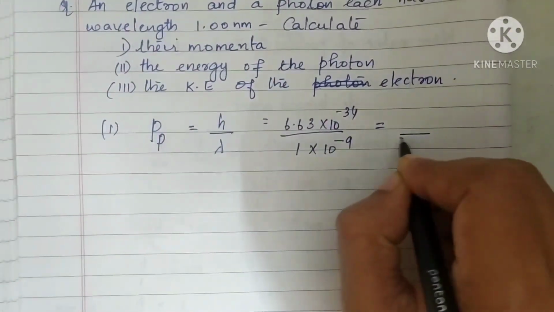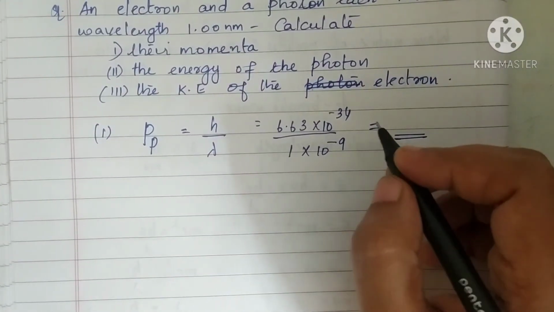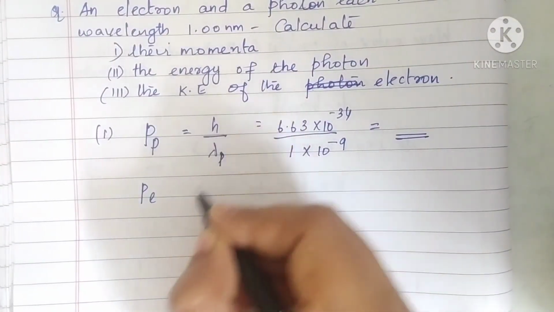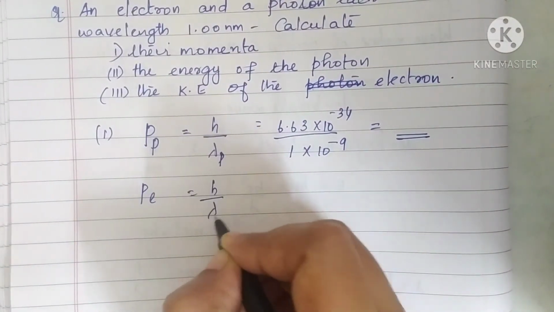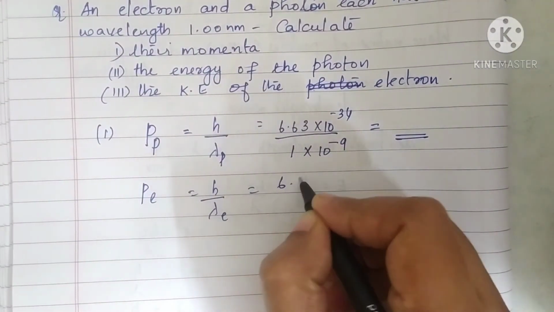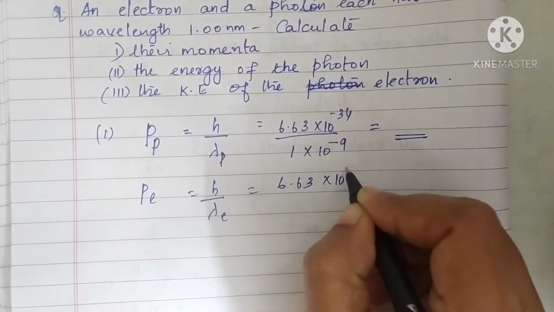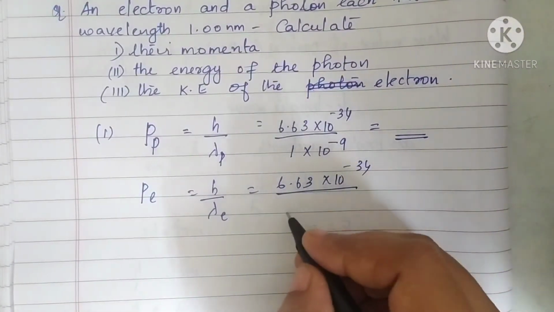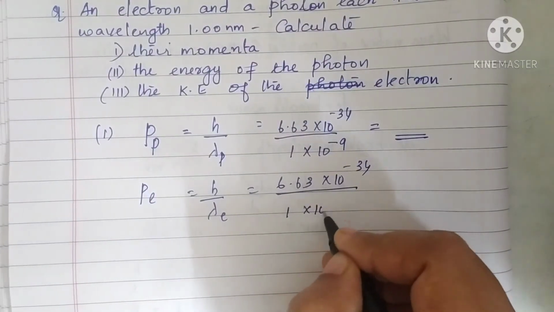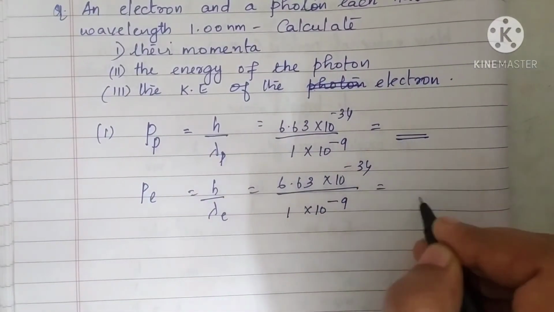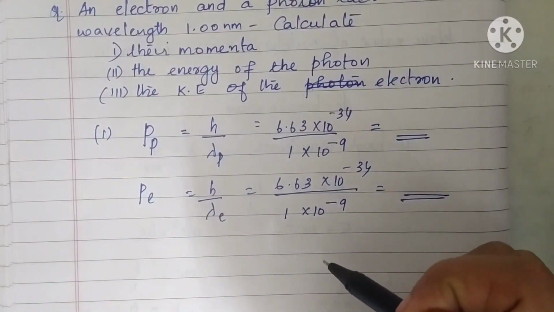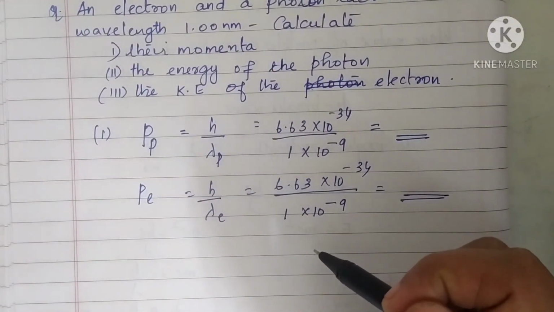So you will get the value for momentum of the photon. Now momentum of the electron is given as h by lambda e, which is 6.63 into 10 power minus 34 divided by, again 1 into 10 power minus 9. Okay, same only. So you will get the momentum as same for both photon as well as electron.